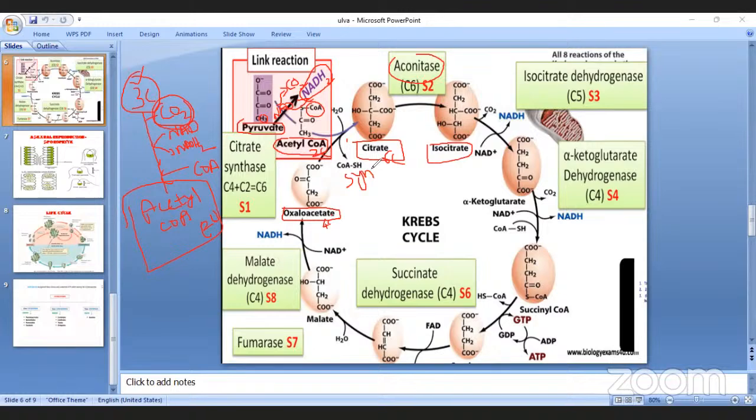Please remember the enzyme names. Citrate converts into isocitrate by aconitase. This isocitrate goes through the oxidation process, as a result forming alpha ketoglutarate. Remember this intermediate product.